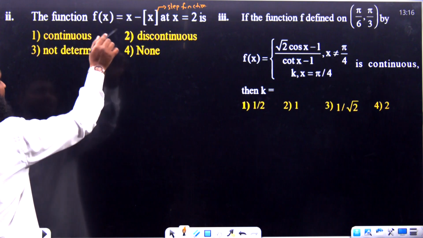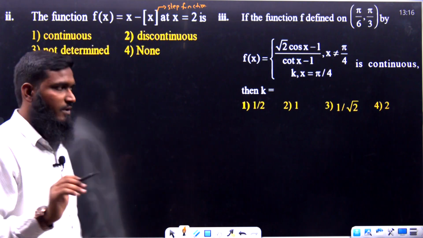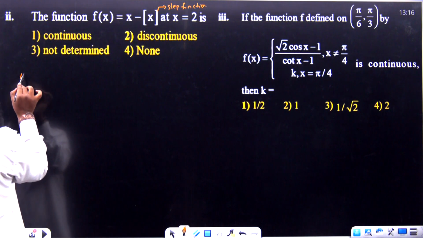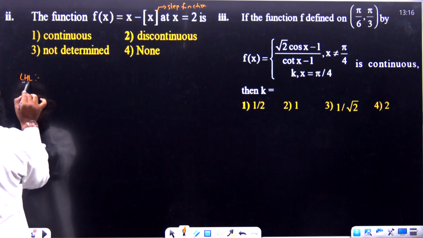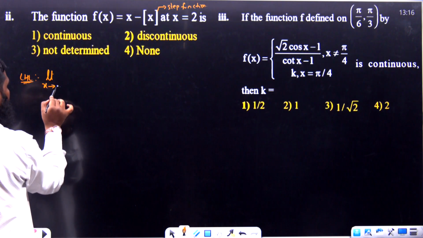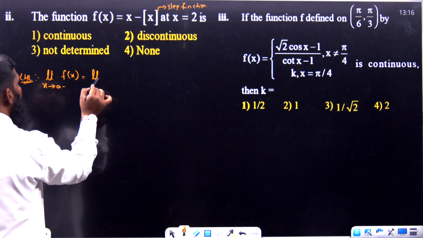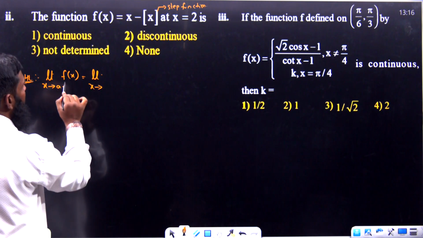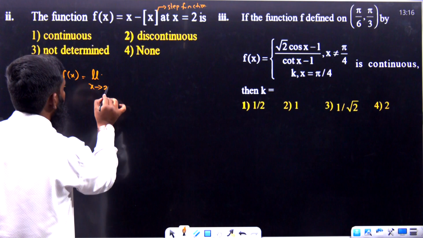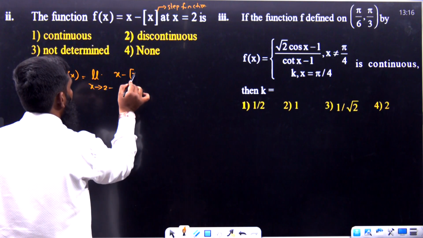Now as we are having this step function condition, we have to find out the LHL value and RHL value separately. So LHL means limit x tends to a minus f of x, which is limit x tends to 2 minus of f of x, where f of x is x minus bracket of x.